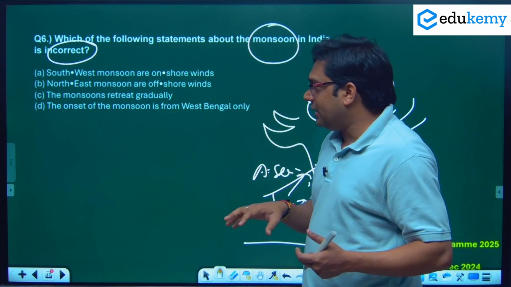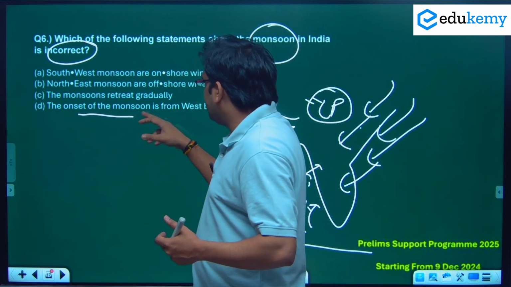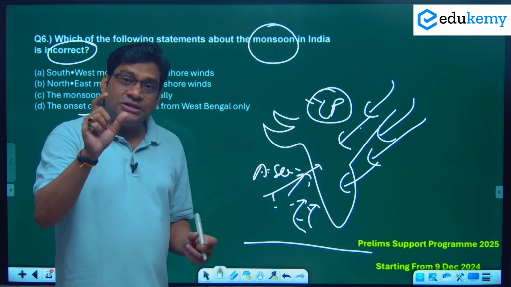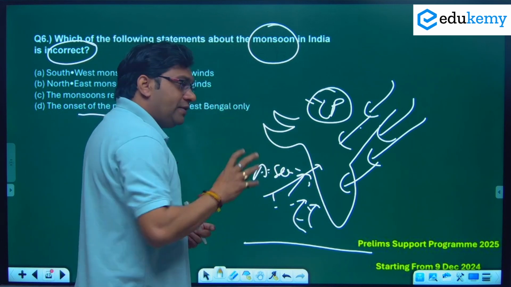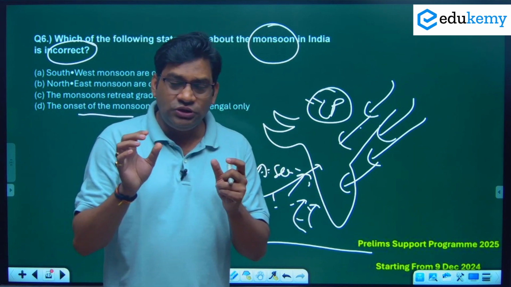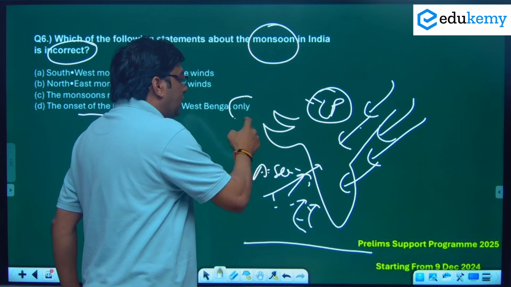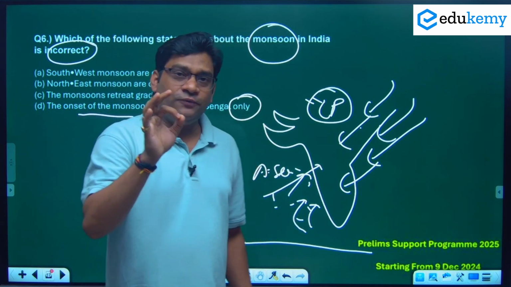The northwestern part. Can we say the onset of the monsoon is from West Bengal only? No. See, one thing always keep in your mind: whenever you see the word only in any statement, remember that only is just there to confuse you.